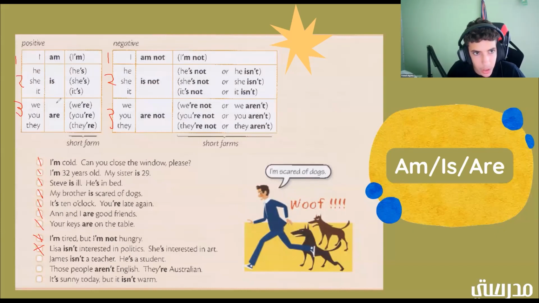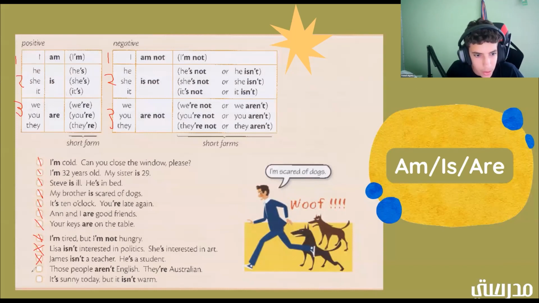Group 2. All right. Okay, good job. We have 2 more, and then we'll move on to the next page. So now we have those people aren't English. They're Australian. So here we have aren't. Is that positive or negative? Negative. Good job. And which group?